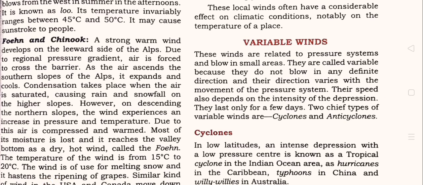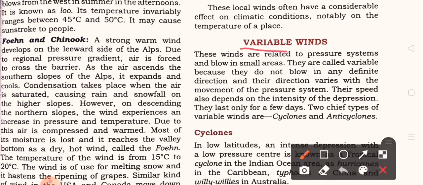Firstly we have to know what we mean by variable wind. These winds are related to the pressure system and blow in a small area. So, variable winds are blown in a small area and related to the pressure system, which means the pressure belt.